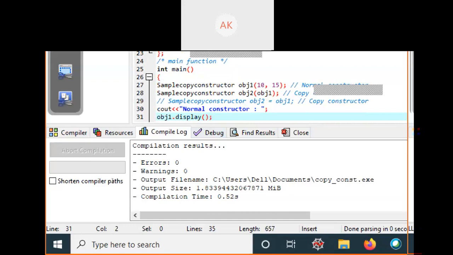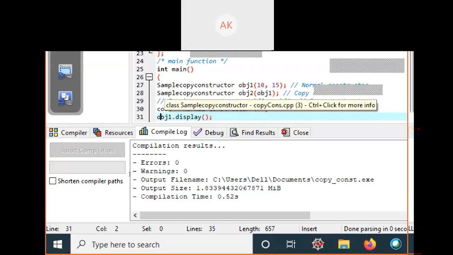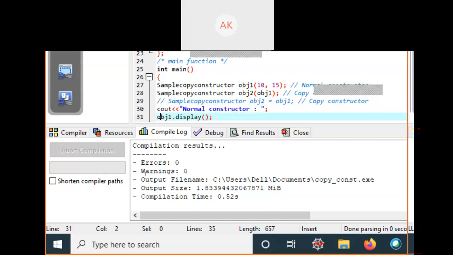In the main method we have created one object, object 1, with initialized values of 10 and 15. This means in object 1 the values of x and y are 10 and 15. In the next line we have called the copy constructor, with the class name followed by the object name, object 2, and in parentheses we have passed object 1. The values of object 1 will be copied into object 2.